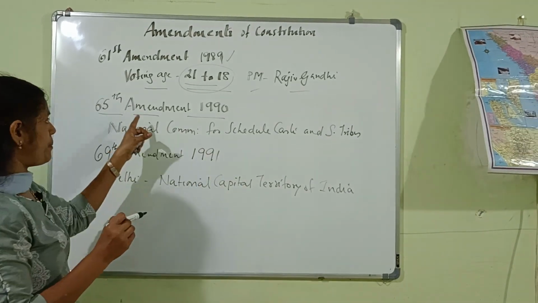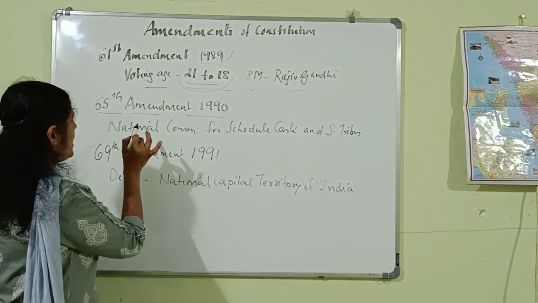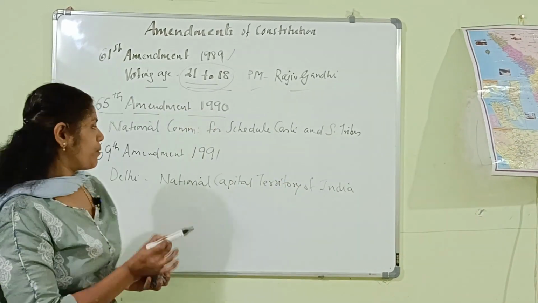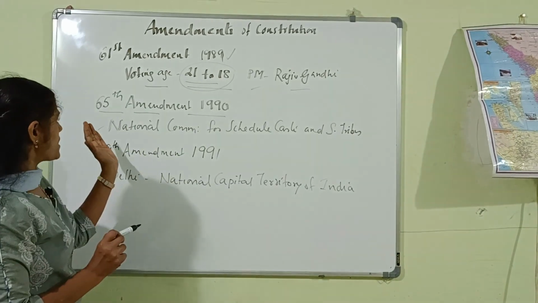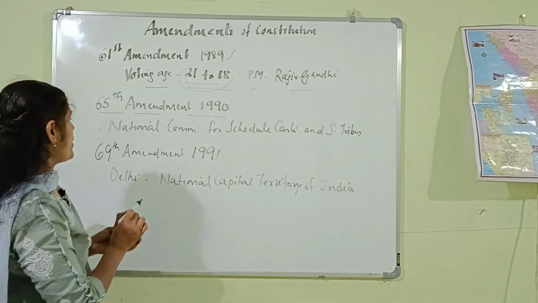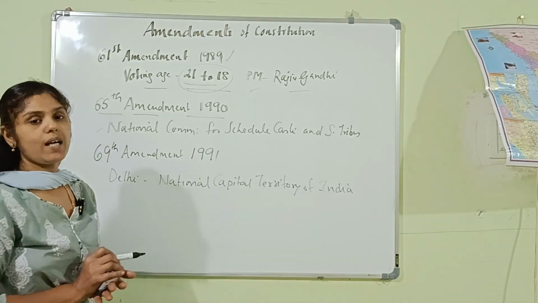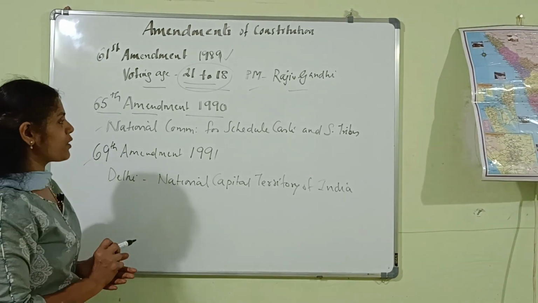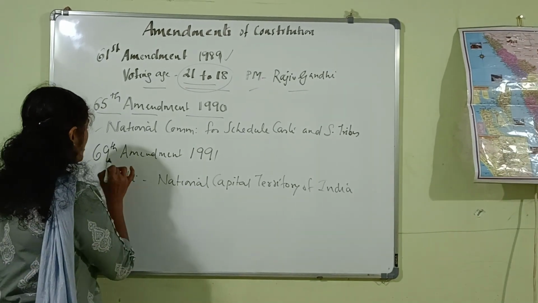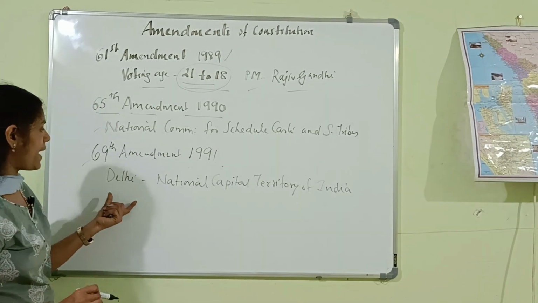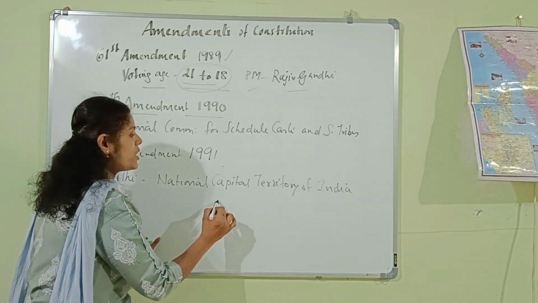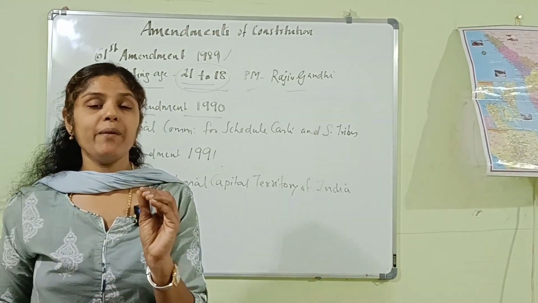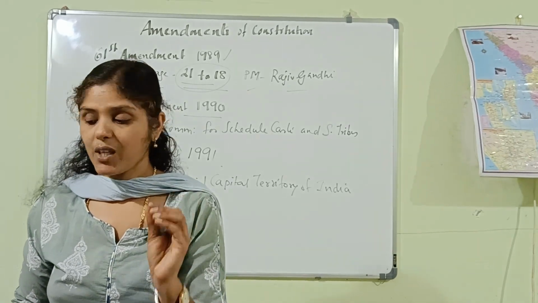The next one is the 65th Amendment Act of 1990. Here, provision for the National Commission for Scheduled Castes and Scheduled Tribes was made. Then the 69th Amendment Act of 1991. As per this act, Delhi was made a National Capital Territory of India.